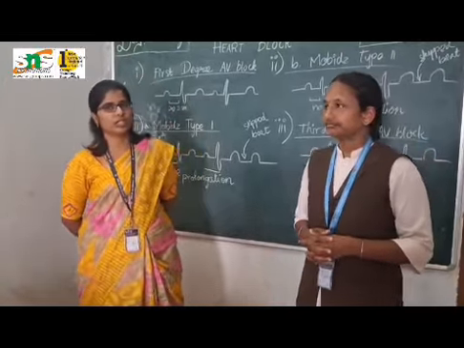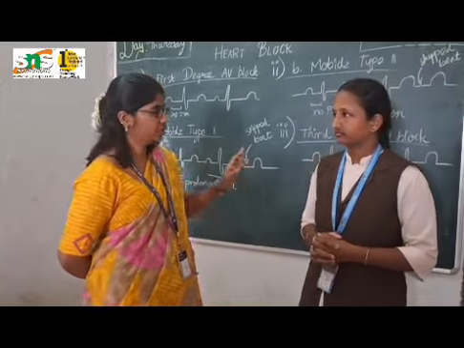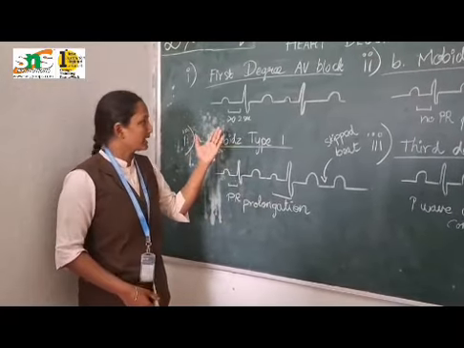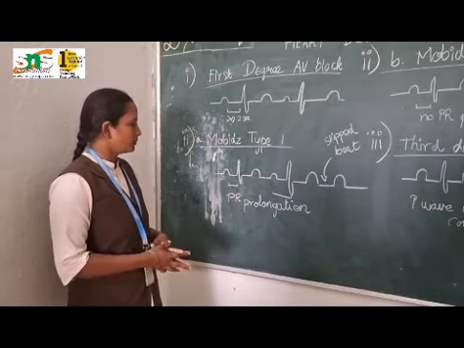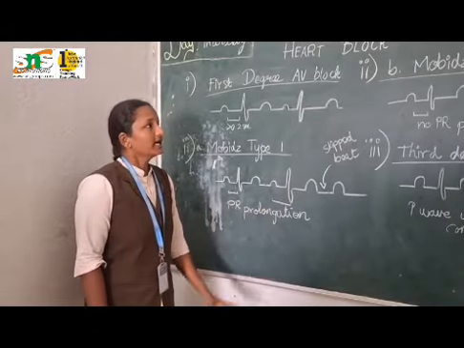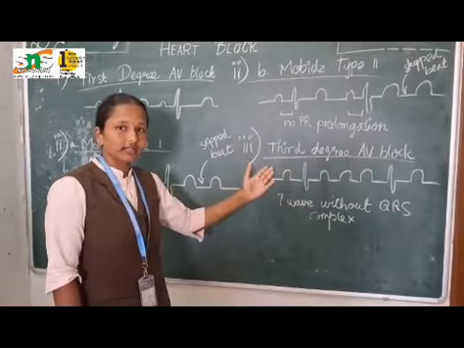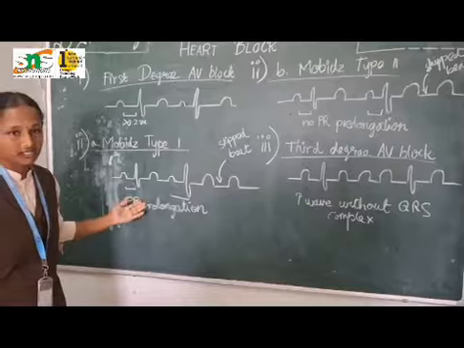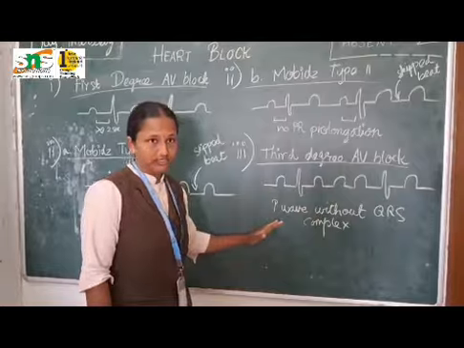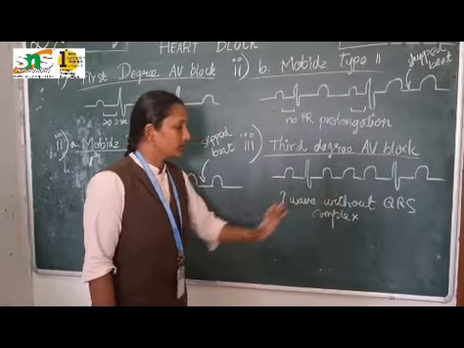So this is all about type 1, type 2, type 3 heart block. To conclude this topic, in first degree AV block, the PR prolongation is greater than 0.20 seconds. In Mobitz type 1 heart block, the progressively prolonged PR interval is present with a skipped beat. In Mobitz type 2 heart block, no PR interval prolongation and the QRS ratio is irregularly regular. In Mobitz type 1, the QRS ratio is irregularly regular. And coming to the third degree AV block, there is a fixed ratio of PR interval, and a fixed ratio of skipped beat periods without QRS complex.